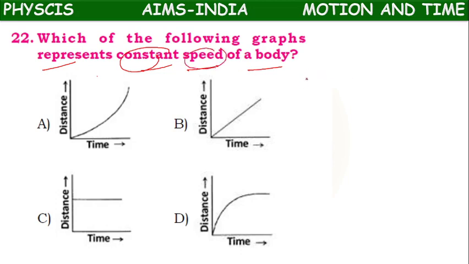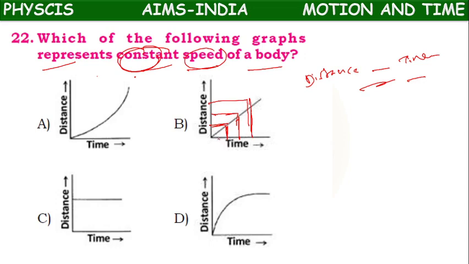Actually, what is speed? How much distance we have covered in how much time, that is called speed. So when can it be constant? Same time interval, same distance.